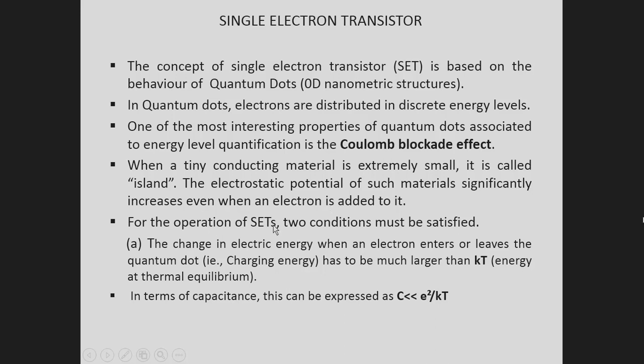For the operation of single electron transistors, two essential conditions must be satisfied. What are those conditions? The first one is that the change in electric energy when an electron enters or leaves the quantum dot, that is, the charging energy, has to be much larger than the thermal energy of the charges, that is kT. In terms of capacitance, this can be expressed as C must be far less than e squared by kT.